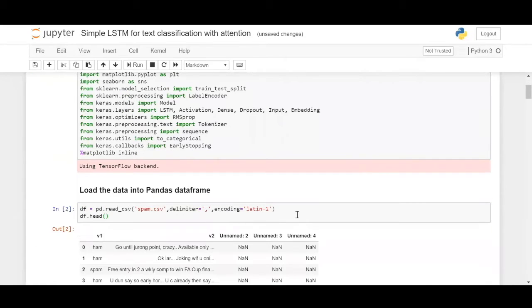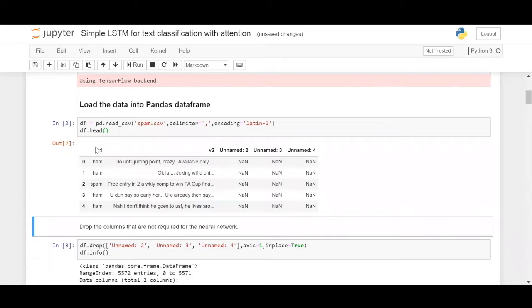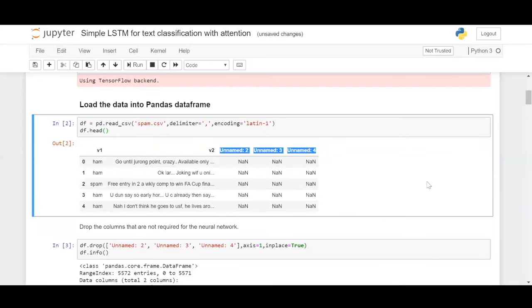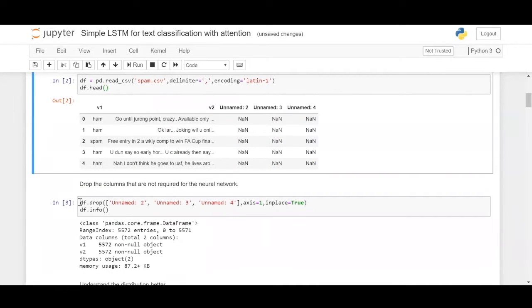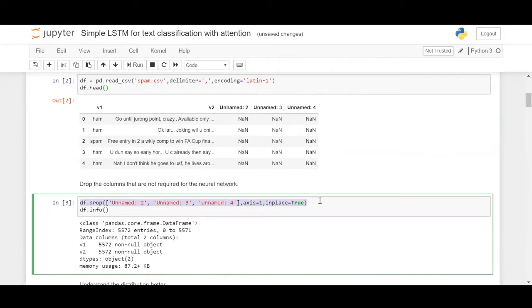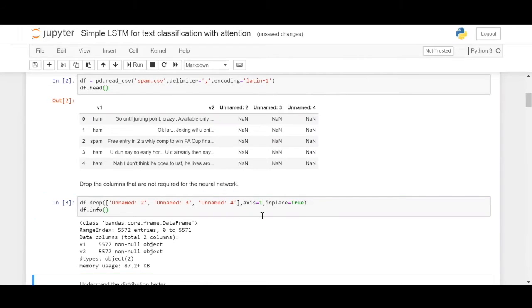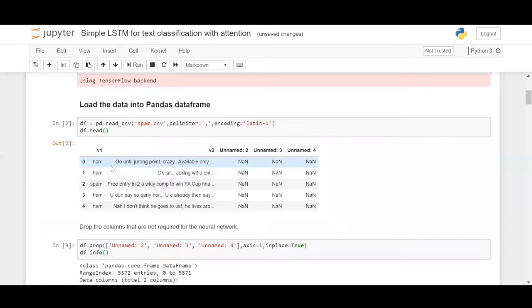So now we just load the pandas data frame. We have this v1, v2. Unfortunately, we have unnamed columns. This is a common problem when it comes to CSV files, and handling it is simple. You use df.drop in pandas, where you just knock off the unnecessary columns with axis equal to 1. Axis equal to 1 denotes columns. Just knock them off. So this is the data.